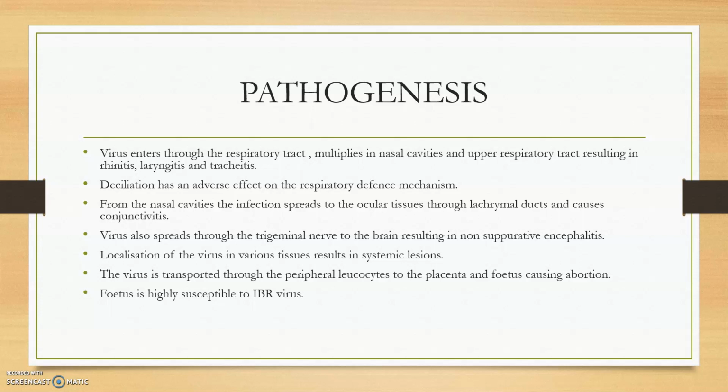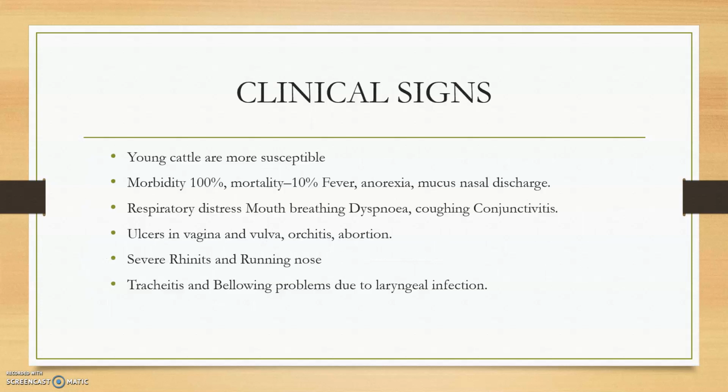Then the virus spreads through the trigeminal nerve to the brain, resulting in non-suppurative encephalitis that may even lead to circling. Localization of the virus in various tissues results in systemic lesions. They can produce many lesions in the body since they are localizing in many tissues. Clinical signs: young cattle are more susceptible because of the less developed immune system. Ulcers in vagina, vulva, orchitis, abortion, rhinitis, running nose, tracheitis, and bellowing problems due to